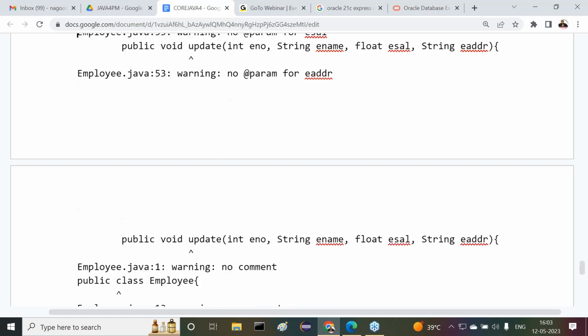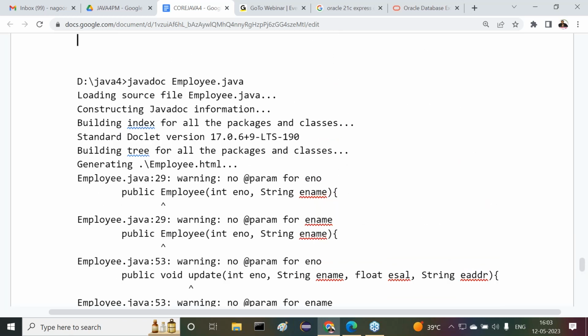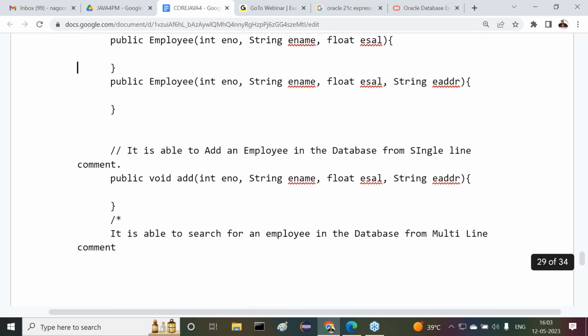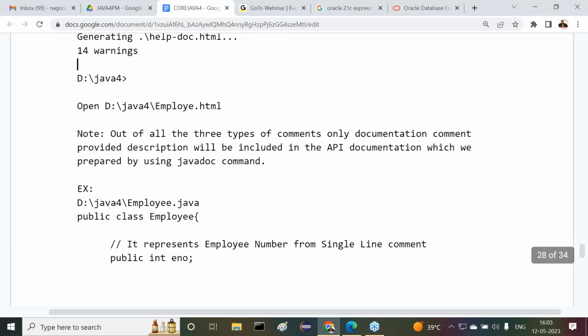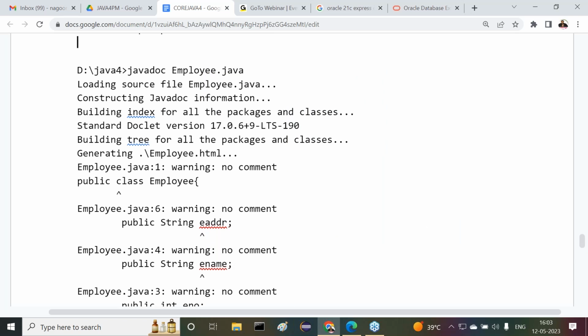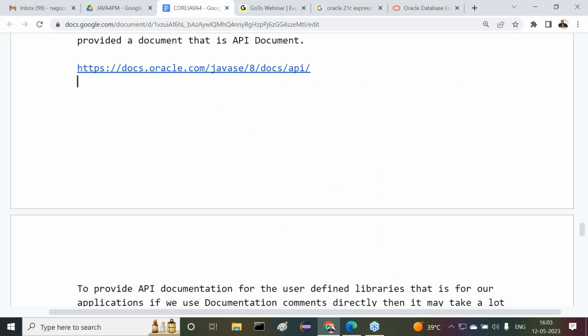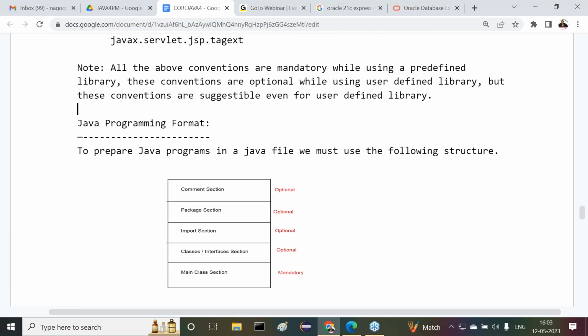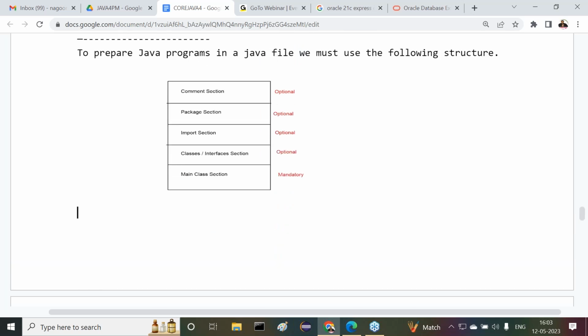To prepare a simple, basic level Java program, we have to use a format in our Java file. In that format, overall, how many parts are available? Five parts are available. What are the five parts in our Java programming? Now tell me. First one is what? Comment section. Next one is the package section. Next one is the import section. Classes or interfaces section. Main class section. These are overall the parts which are available in a Java file.